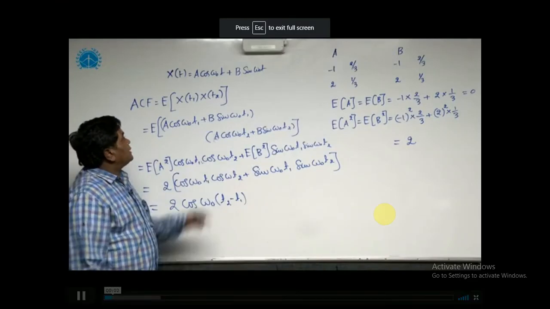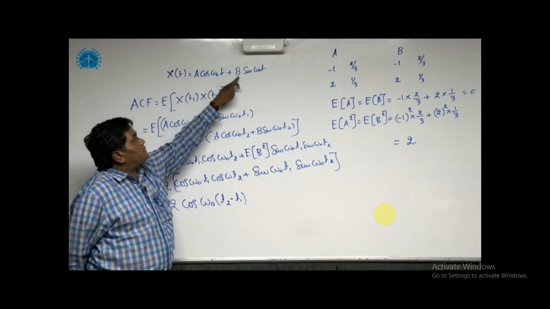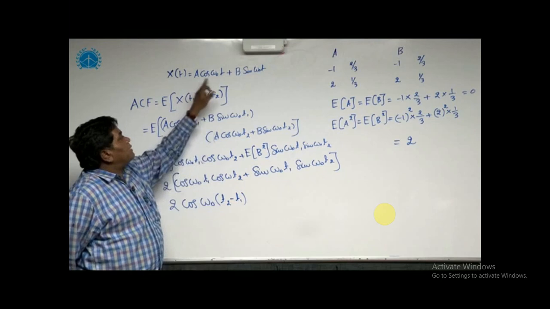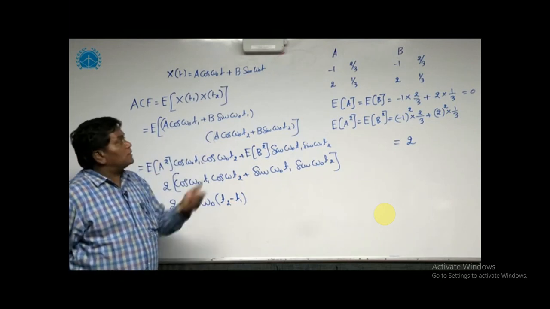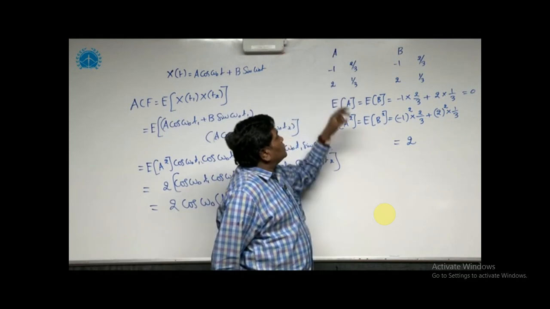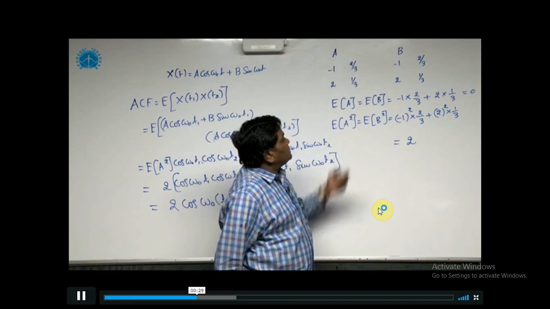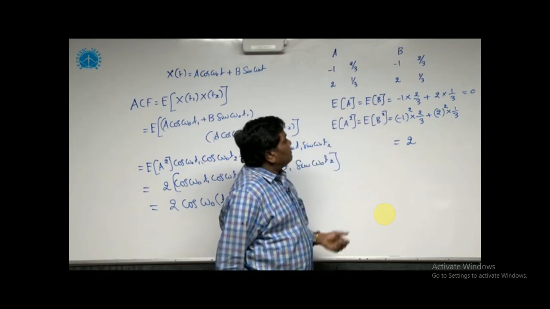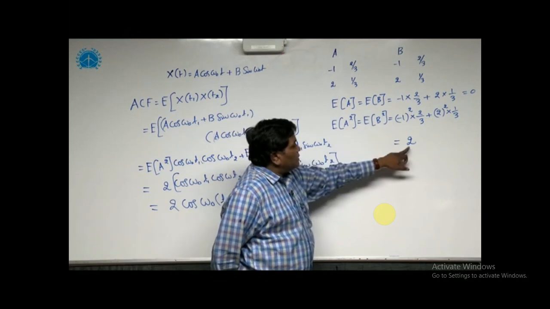The random process x of t is given as a cos omega naught t plus b sin omega naught t. Here omega naught is a constant, and a and b are independent discrete random variables. Both are assuming the values -1 and 2 with the probabilities 2/3 and 1/3. Then what is the expectation of a and expectation of b? If we calculate, they become 0. Next, expectation of a square and b square, if we simplify, the answer is 2.